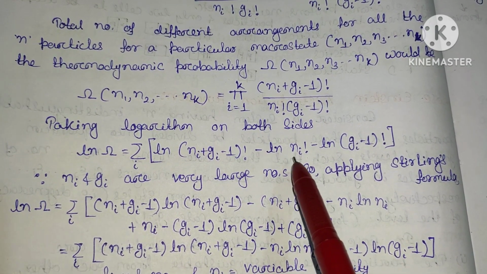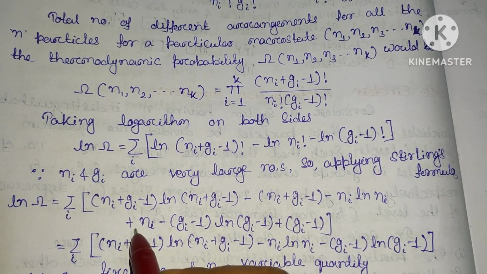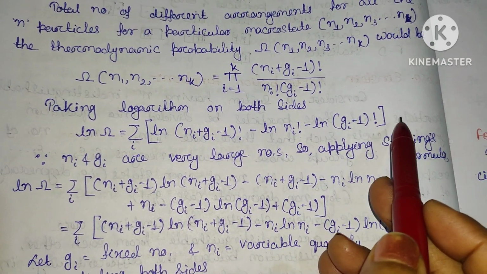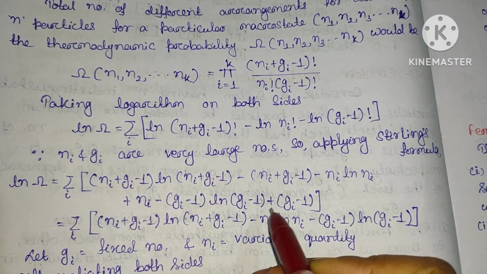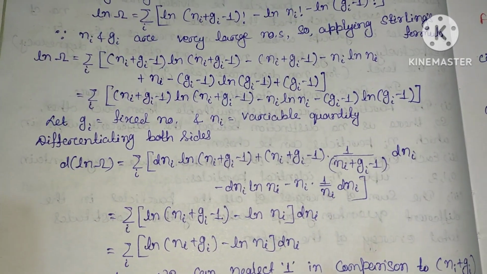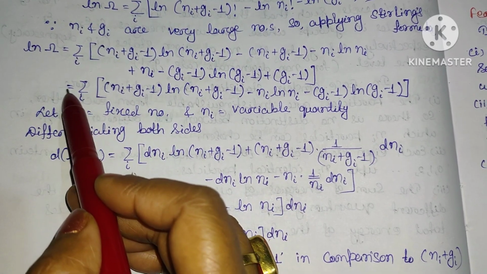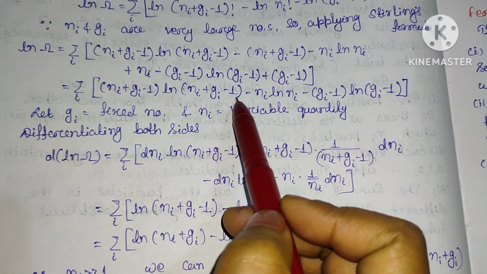Similarly, log ni factorial will be ni ln ni minus ni, and similarly you can put it for ln (gi minus 1) whole factorial, (gi minus 1) ln (gi minus 1) minus (gi minus 1), since here is the negative sign. Now this ni plus gi minus 1 gives (ni plus gi minus 1) ln (ni plus gi minus 1).